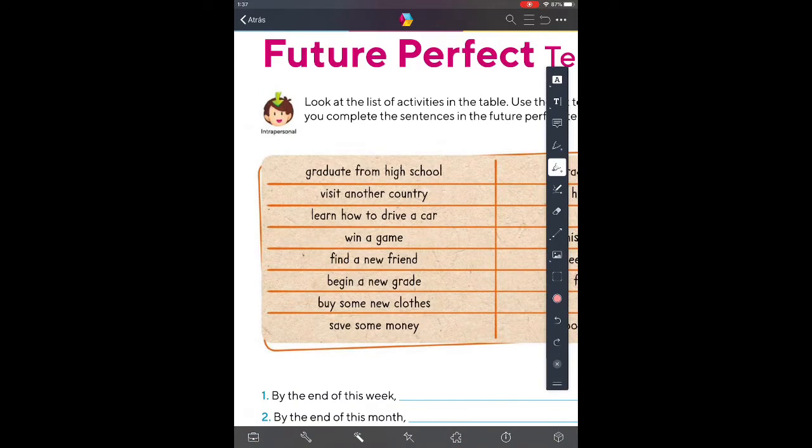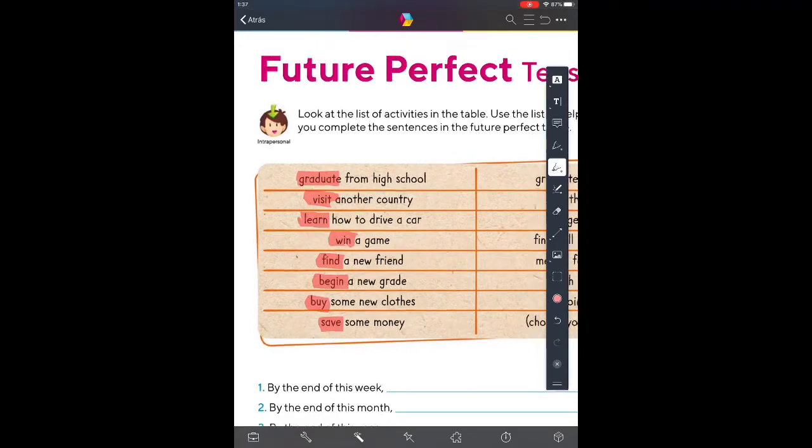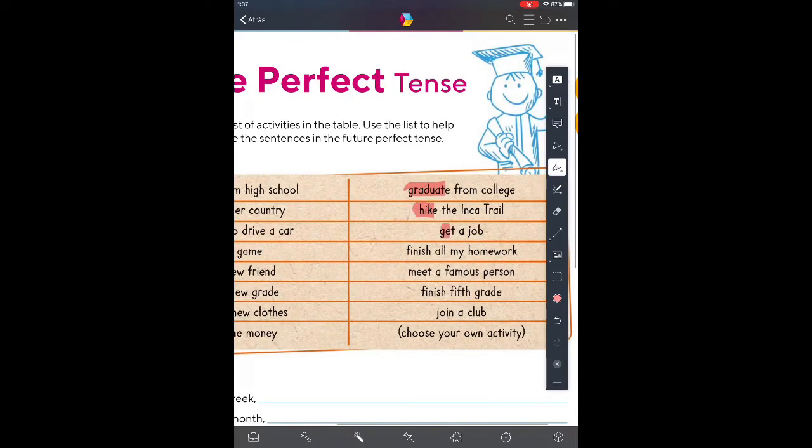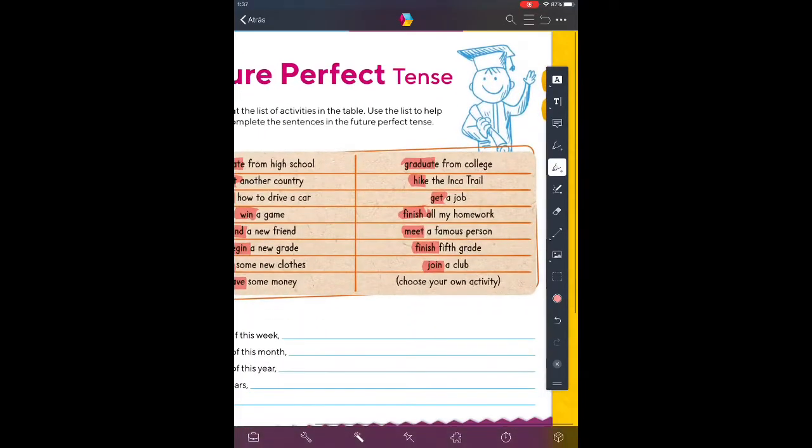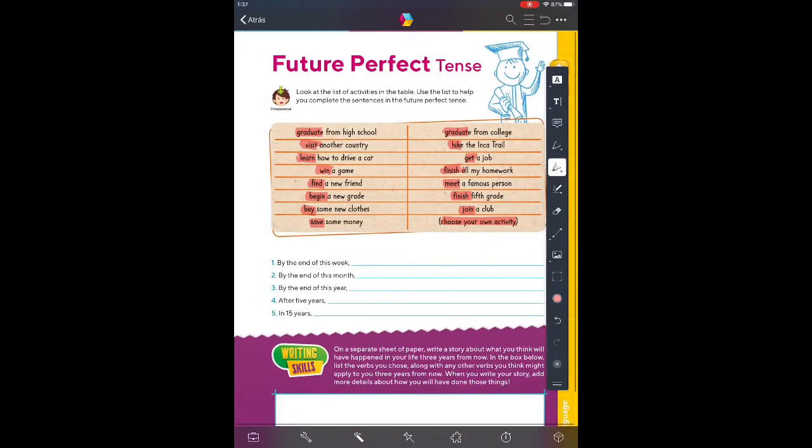And which ones are your verbs? Let me underline them for you. Graduate, visit, learn, win, find, begin, buy, save. Graduate, hike, get, finish, meet, finish, join. And you have the option to choose your own activity, okay? So if you're going to complete these sentences here, you have to change these, or the ones that you're going to choose, into past participle, okay? So I am going to write the first one, but it's mine, okay? It's my possible answer, okay?